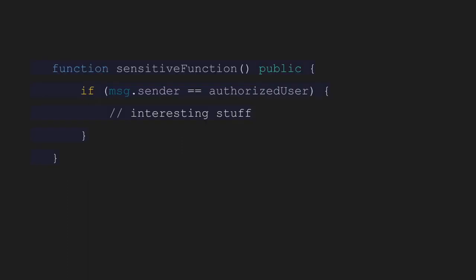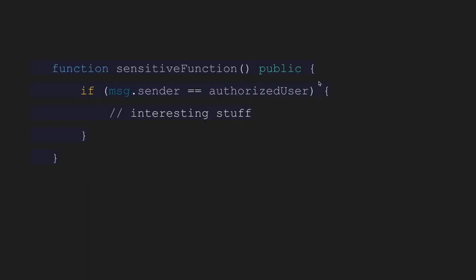Message.sender and transaction.origin. So these two global variables tell you which address initiated the transaction to the smart contract. Now, they're called global variables because you can just access them inside of the function call, but obviously they're going to change depending on who initiated the function. So what's the difference? Well, let's first of all see how it's used.